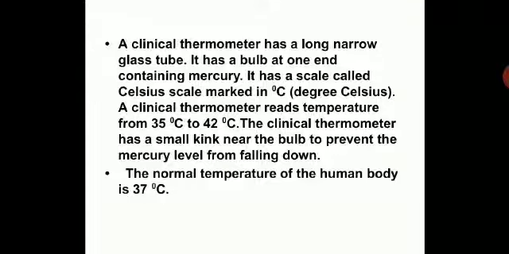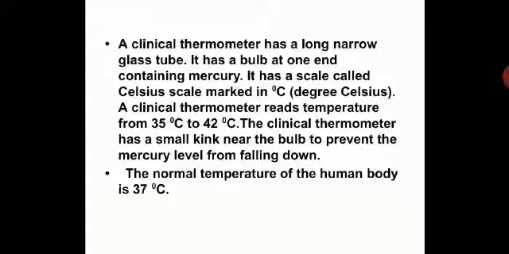A clinical thermometer has a long narrow glass tube. It has a bulb at one end containing mercury. It has a scale called the Celsius scale marked in degrees Celsius. A clinical thermometer reads temperature from 35 degrees Celsius to 42 degrees Celsius. The clinical thermometer has a small kink near the bulb to prevent the mercury level from falling down.